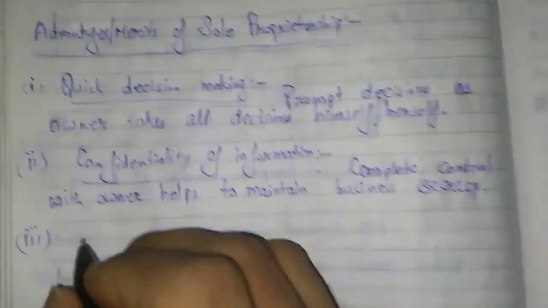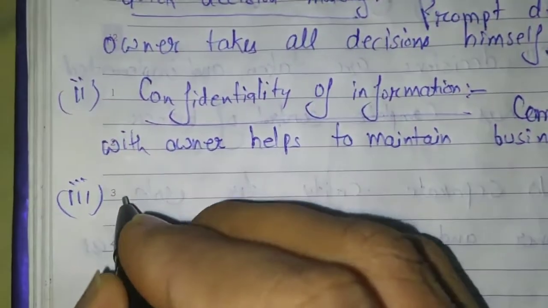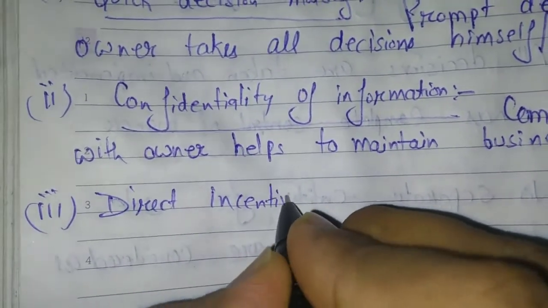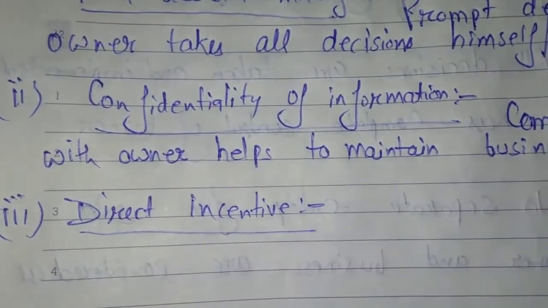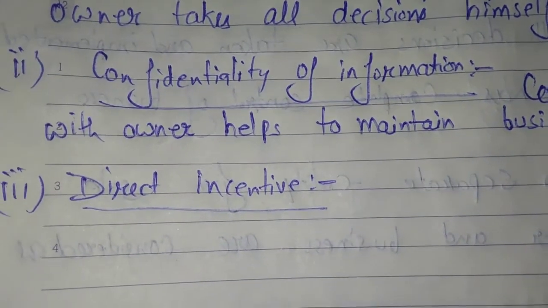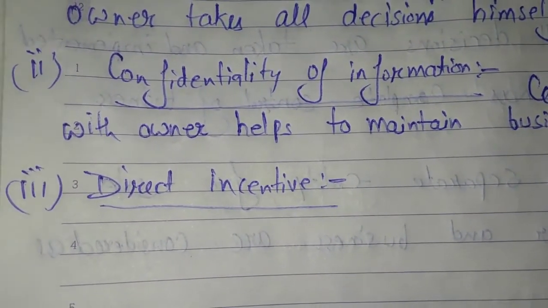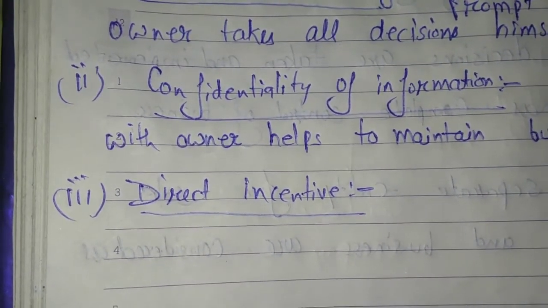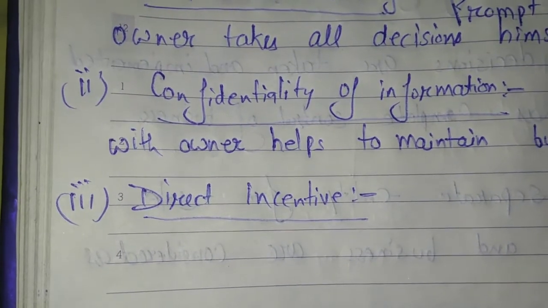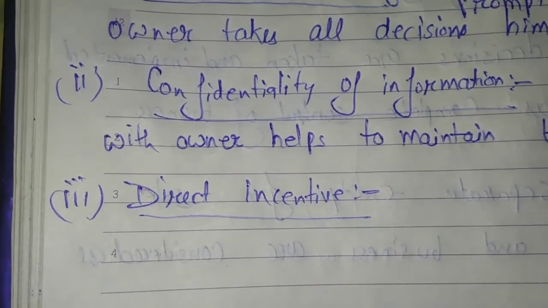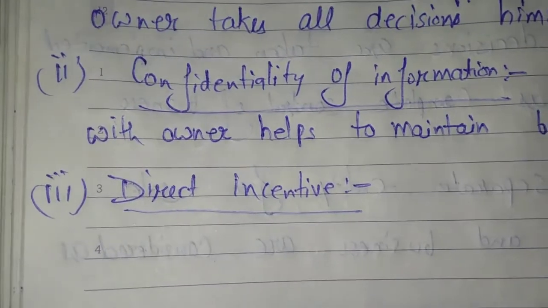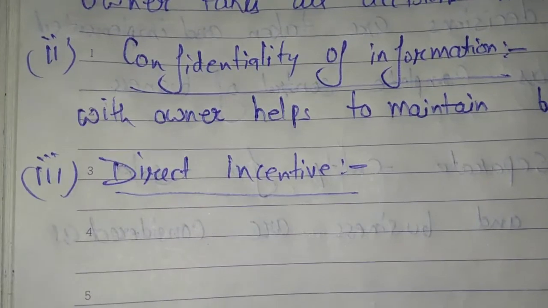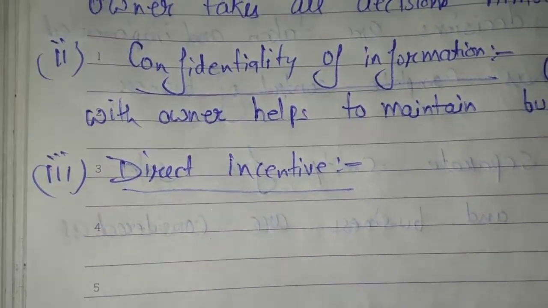Now third point, direct incentive. You know that all decisions and all management are done by the owner, the individual person of the business. So all the profit is received by that single person. On the basis of their work and performance, the individual person will get the direct benefit.